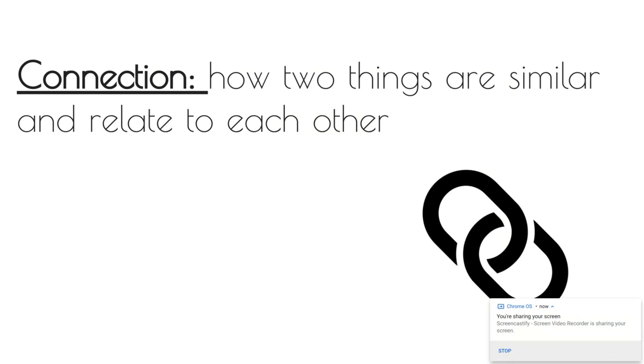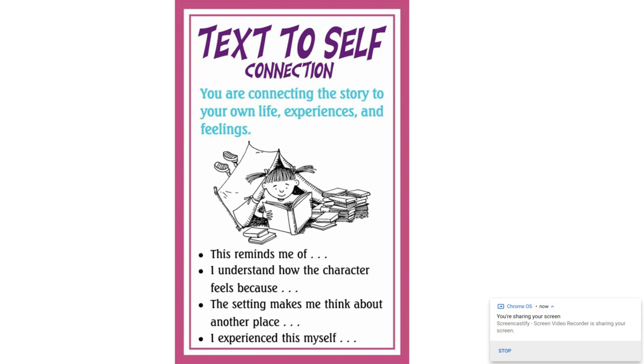Let's talk about connections first. A connection is how two things are similar and relate to each other. So when we're making connections to a story, we want to figure out what is similar, what is this reminding me of? The first type of connection is a text to self connection. So as you're reading, you're thinking, how is this similar to my life, to my personal experience?